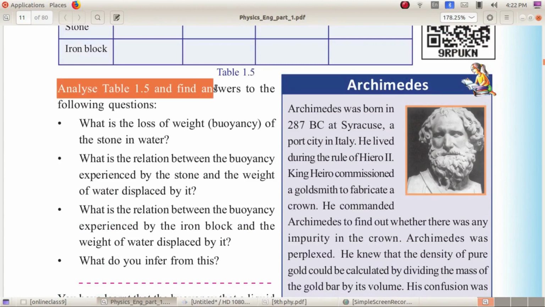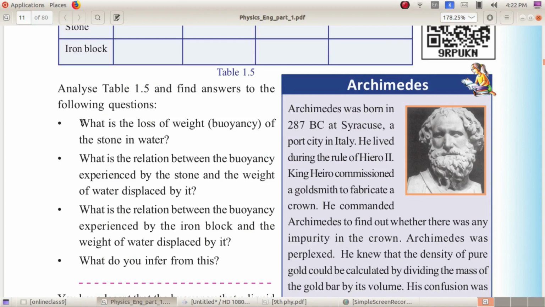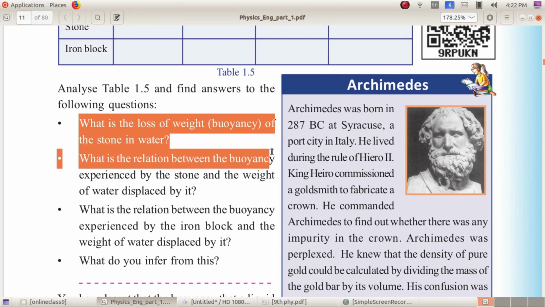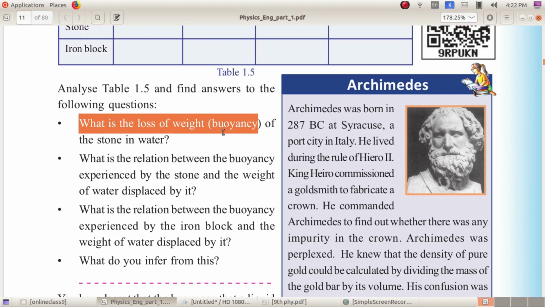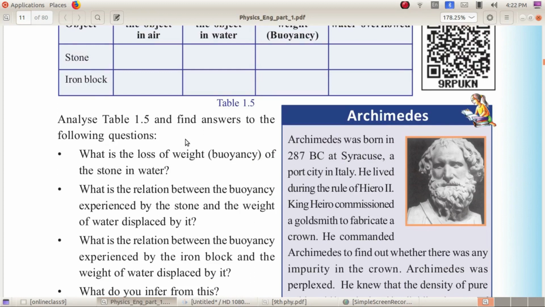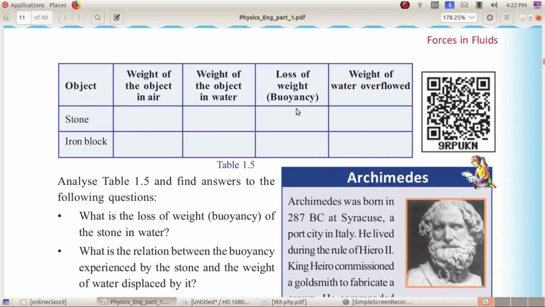Before that, by analyzing table 1.5, find answers to the following questions. First question is this: what is the loss of weight of the stone in water? What is the loss of weight or buoyancy of the stone in water?